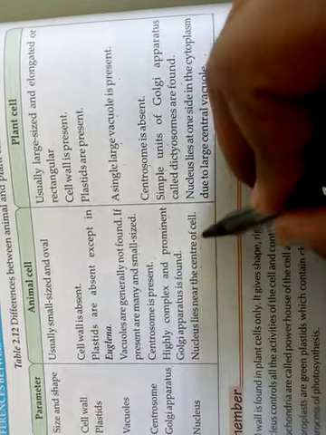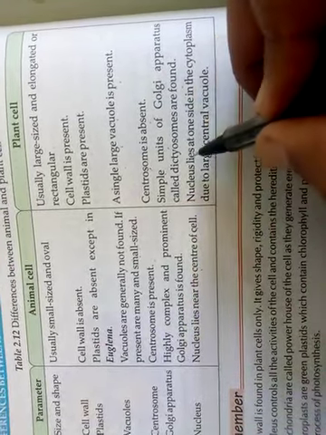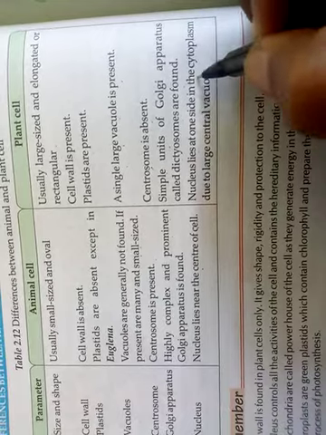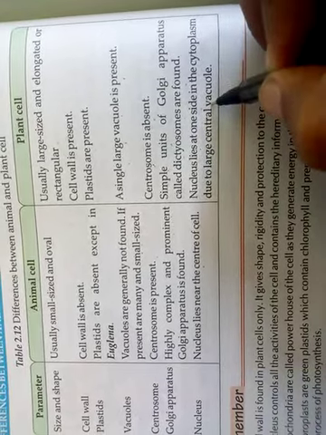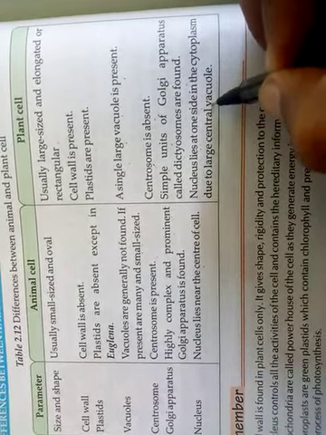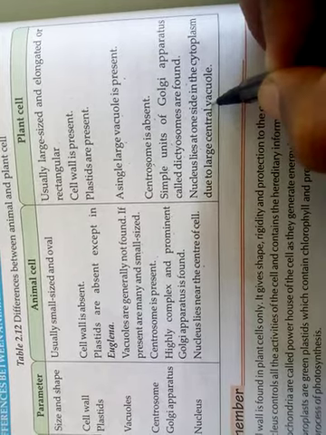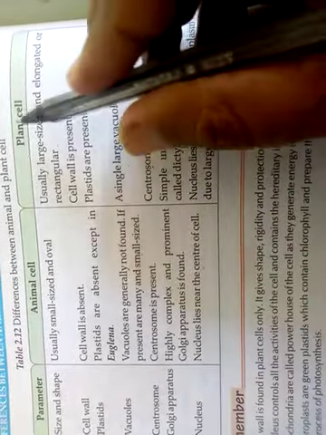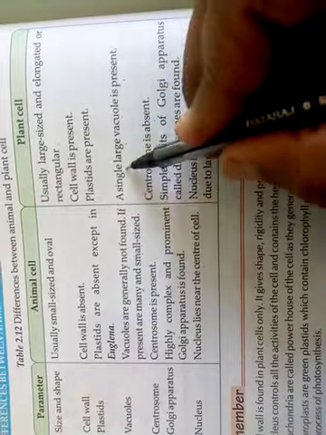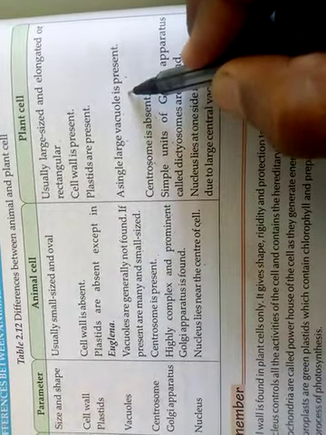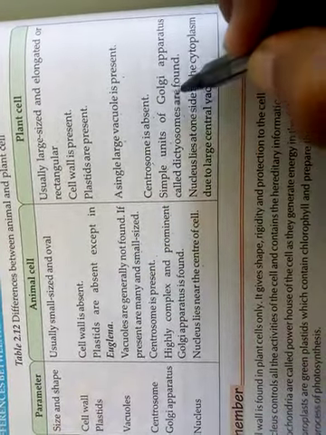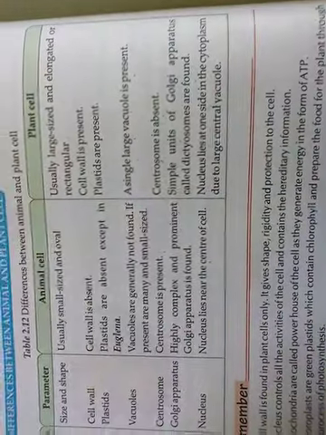Nucleus lies at the center of the cell, but in case of plant cell, nucleus lies at the periphery or towards the plasma membrane. Why towards the plasma membrane? Because in plant cell the vacuole occupies the maximum space of the cell. That's why nucleus lies towards the end of the cell.